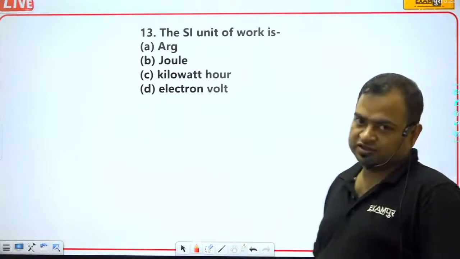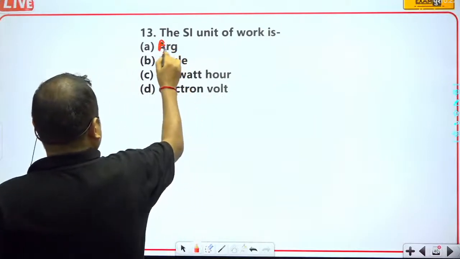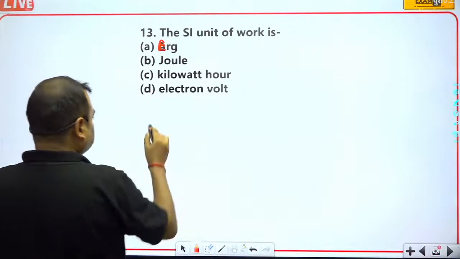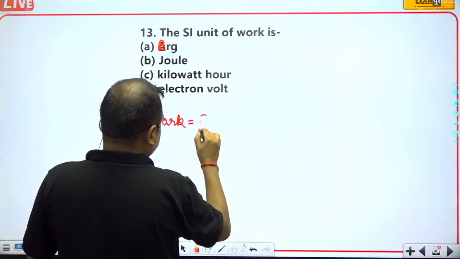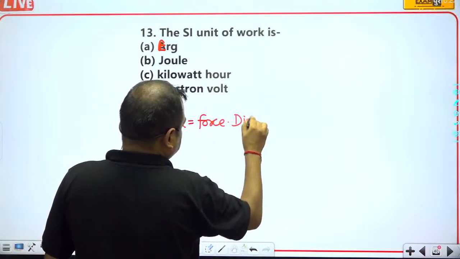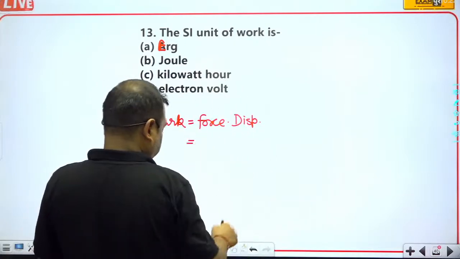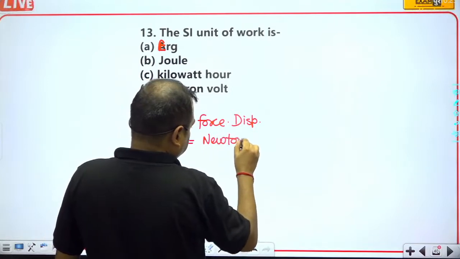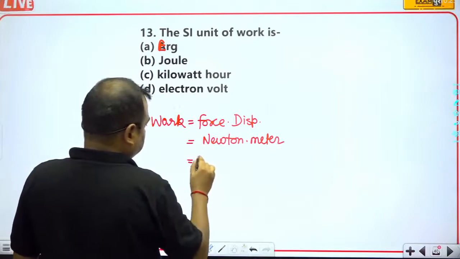The SI unit of work, when we talk about it, we all know that work is equal to force into displacement, and that will be equal to Newton into meter, and this will be equal to joule.